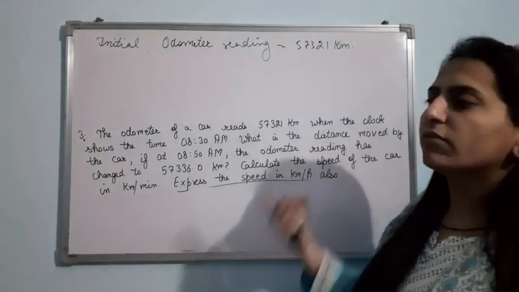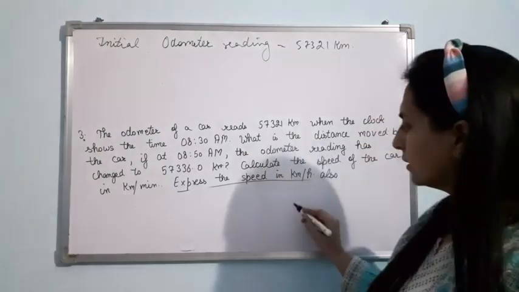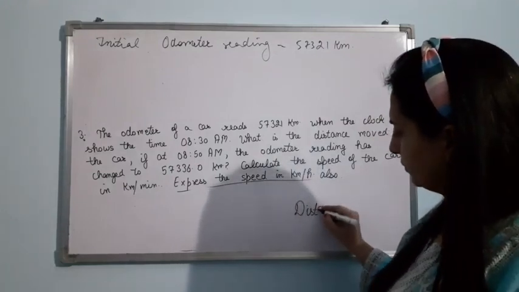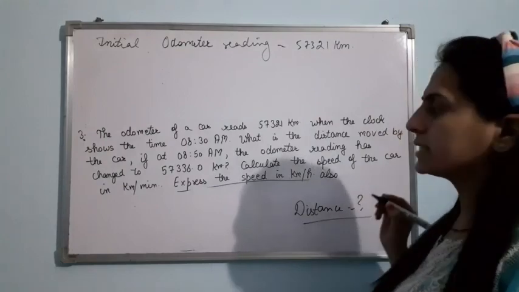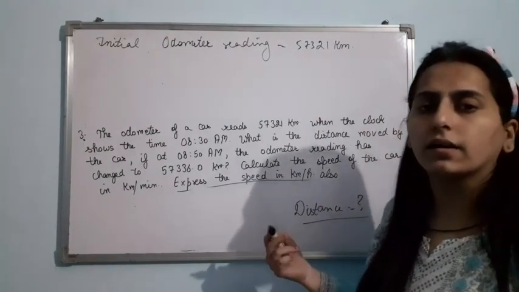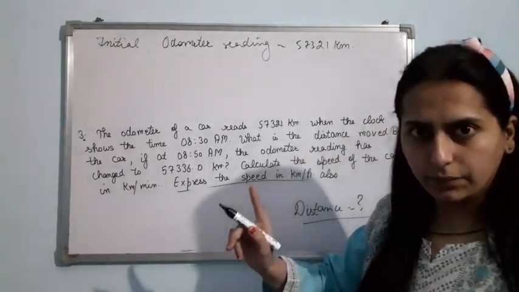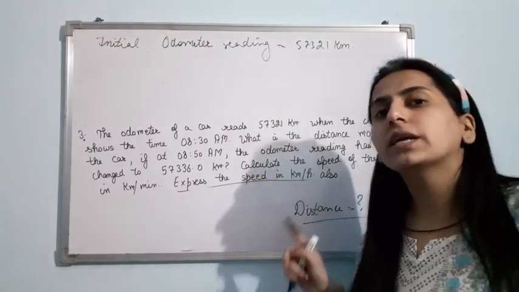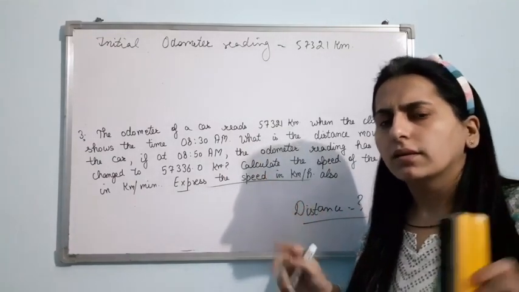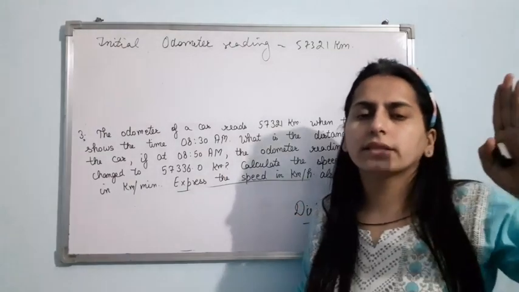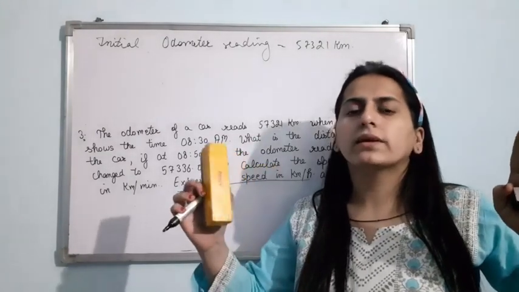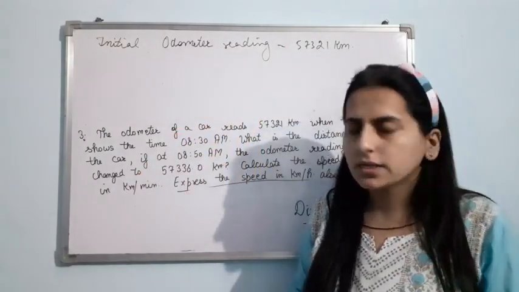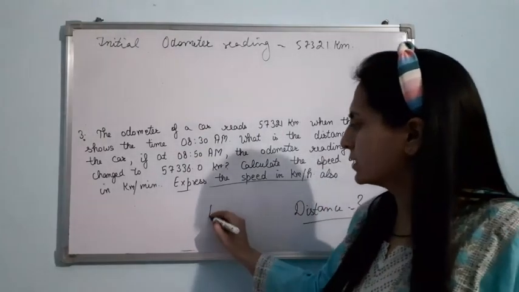What is the distance moved by the car? What we have to calculate? We have to find the distance. Clear? So now what is the distance moved by the car? If at 8:50 am, earlier the time was 8:30 am, now the time is 8:50 am. So what is the time interval? Earlier the time was 8:30. Now we have to calculate at 8:50. So what is the time difference? 20 minutes. So they have given us the time 20 minutes. Am I clear?